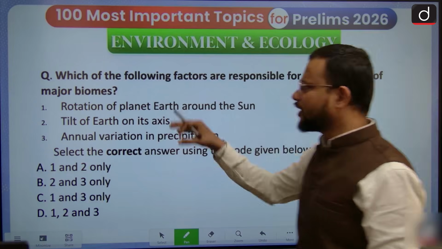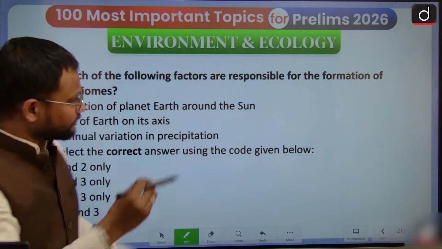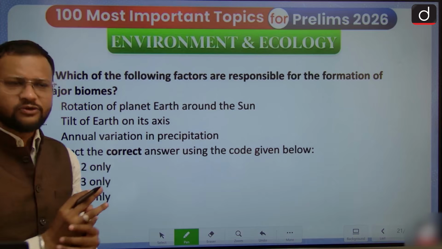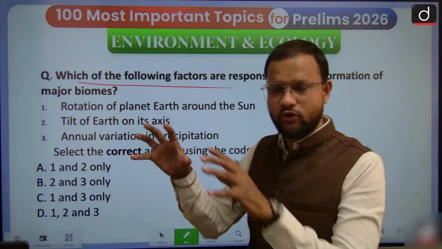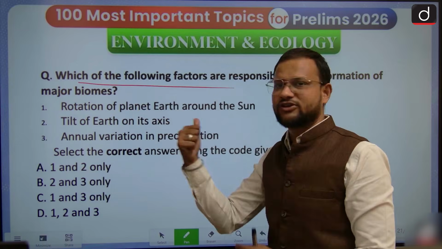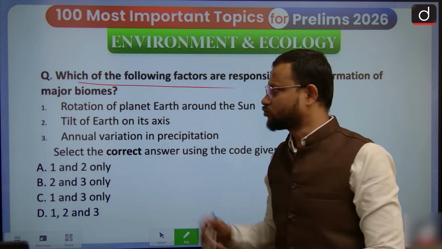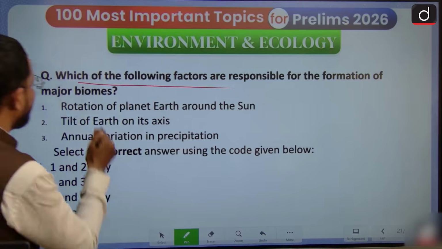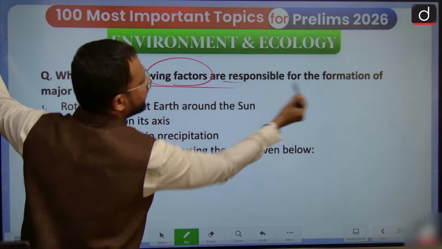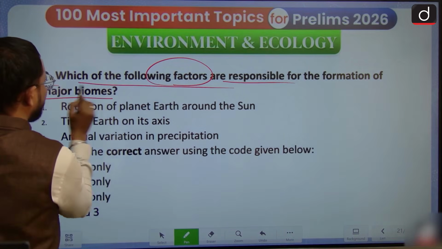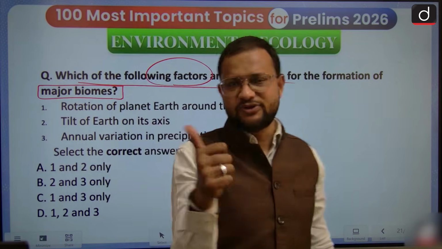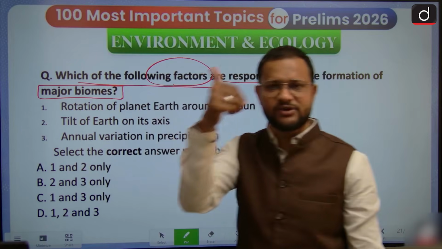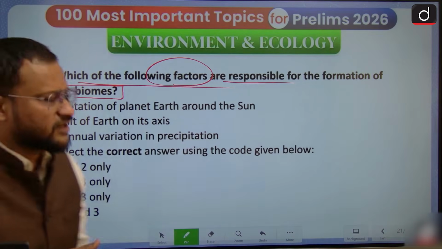Now guys, in order to have clarity on this concept, see the question. It was basically taken just to give you clarity on this particular topic of biome. So it is not basically a PYQ in itself. Which of the following factors are responsible for the formation of major biomes? Yes, you will find this question is basically framed from the NCERT itself.